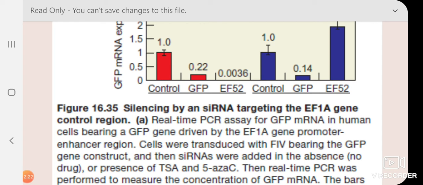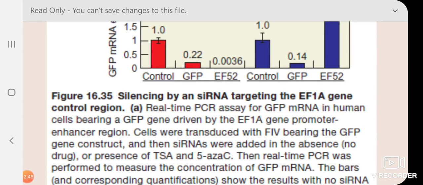Why have we constructed it in a virus base? Because its efficiency of infection is more. This process we call transduction. So efficiency is very, very high. It will go to the nucleus and integrate. This gene will integrate inside the human cells they have taken, so that it will be integrated in the human genome. One more thing, this virus infection will make the nuclear pore a little more efficient to allow other small RNAs.